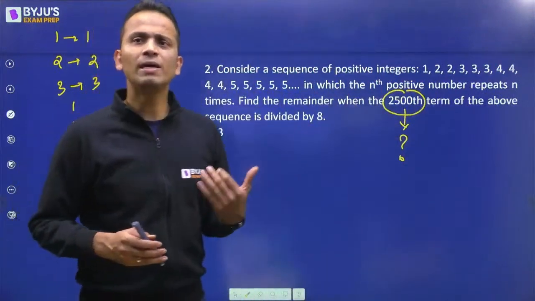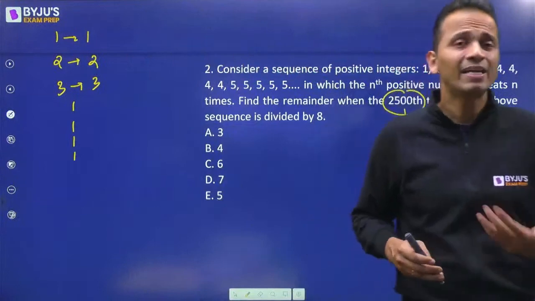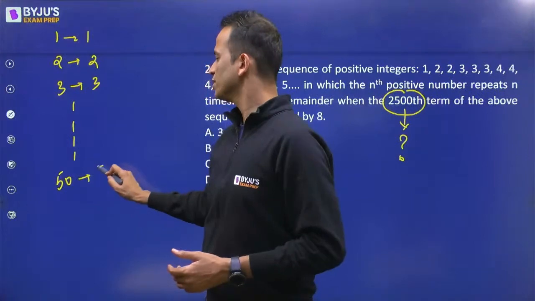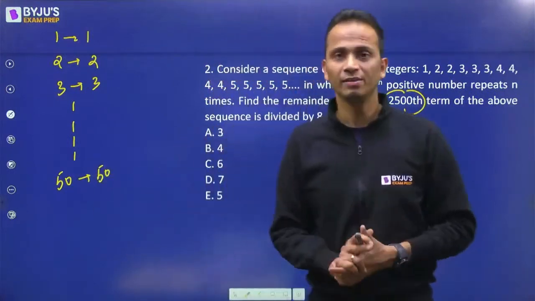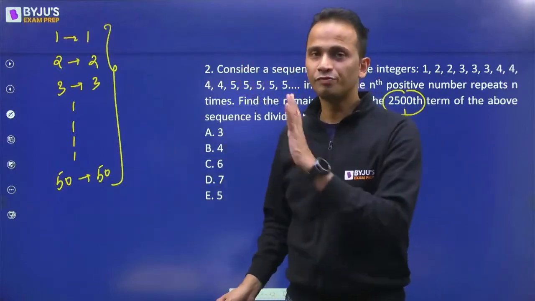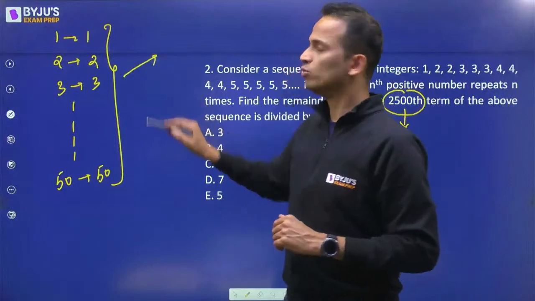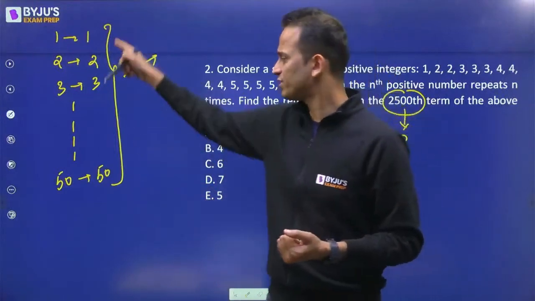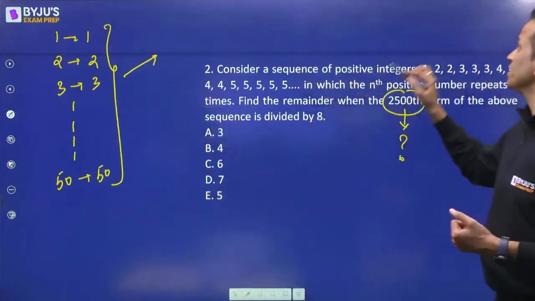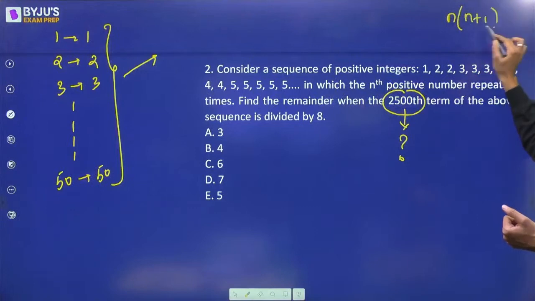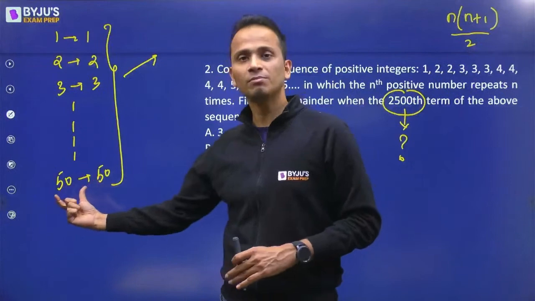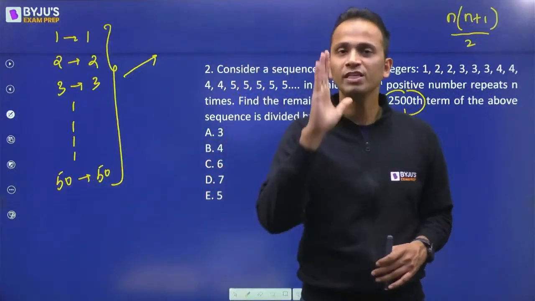Another way is to do the approximation. You can find it out by hit and trial. So I'll assume that the last term is 50, which is written 50 times. So the total number of terms that I have written up till 50 will be equal to the sum of the first n natural numbers. I'll use the formula for the first n natural numbers. Let me write the formula on the side: n into n plus 1 divided by 2.